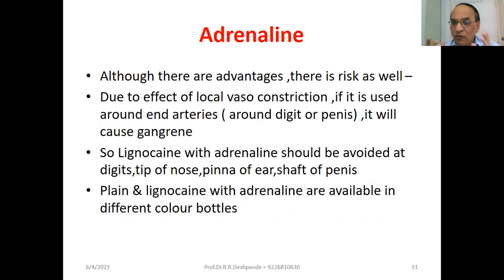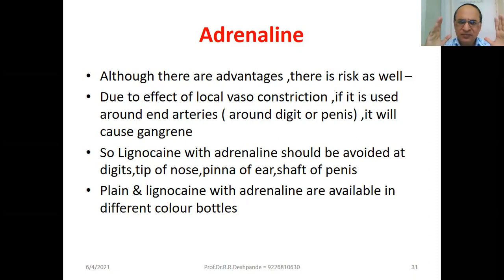Adrenaline has a lot of advantages, but the risk is equally there. The risk is due to the effect of local vasoconstriction, if by chance the doctor unknowingly, by error, uses it around end arteries. For example, the digit and the penis. It will cause gangrene if the student uses xylocaine with adrenaline at the digit or penis. Dangerous.